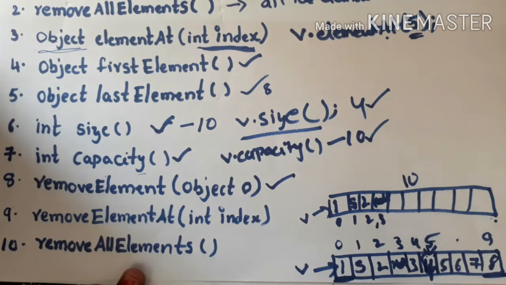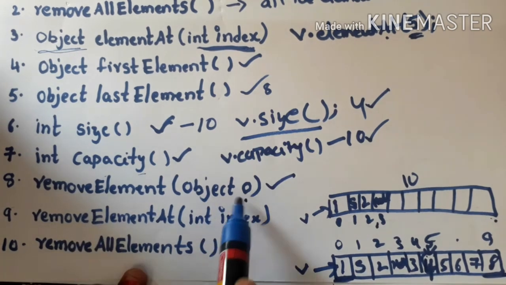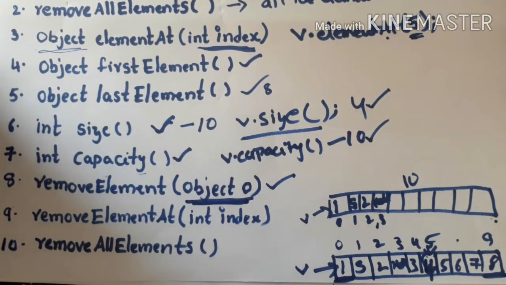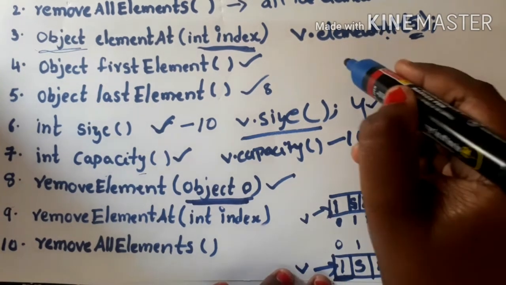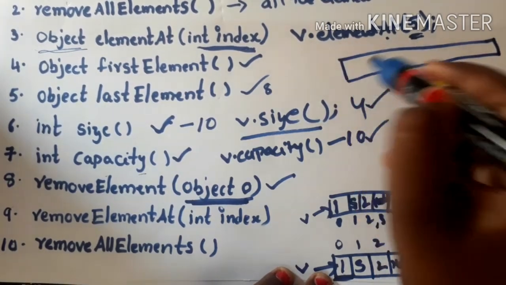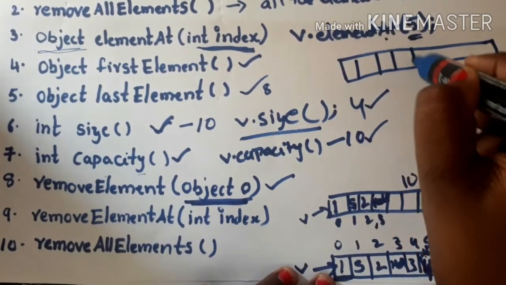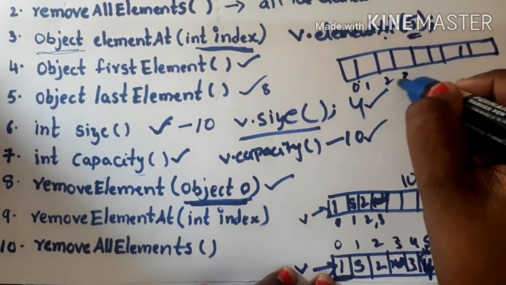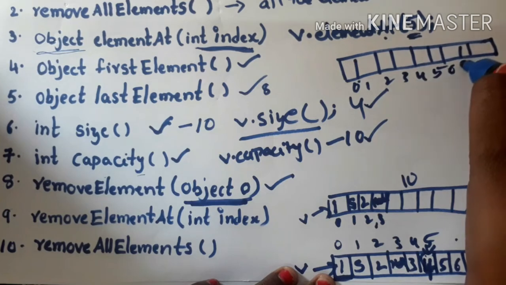Remove element, right? So removeElement of object. Whatever I have passed here as the object, the first occurrence of that object will be removed, right? Why the first occurrence, madam? I told you already, because the vector allows duplicate values. Suppose imagine I am having a vector like this and it can accommodate a total of 10 elements, index 0, 1, 2, 3, 4, 5, 6, 7, 8 and 9.